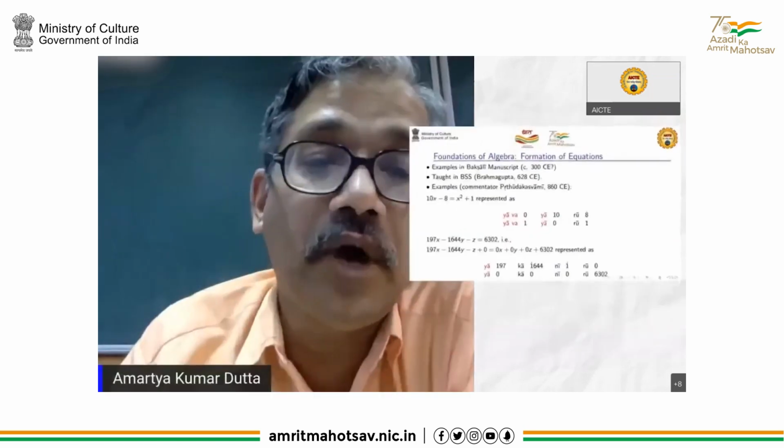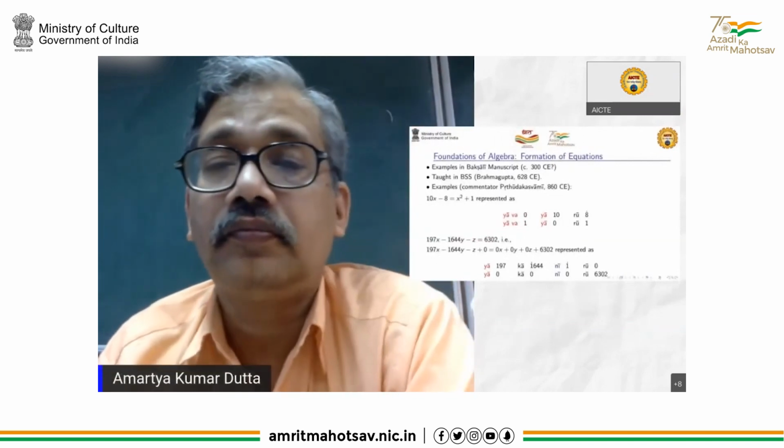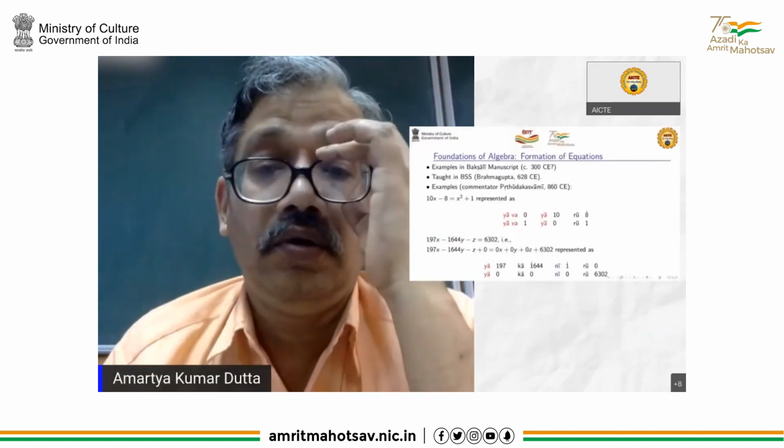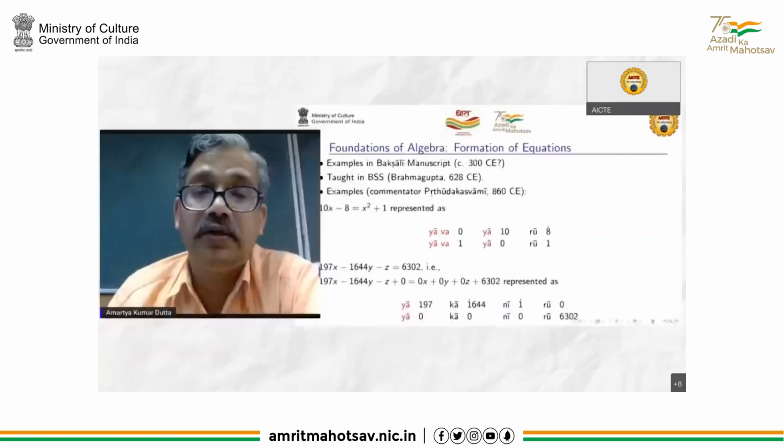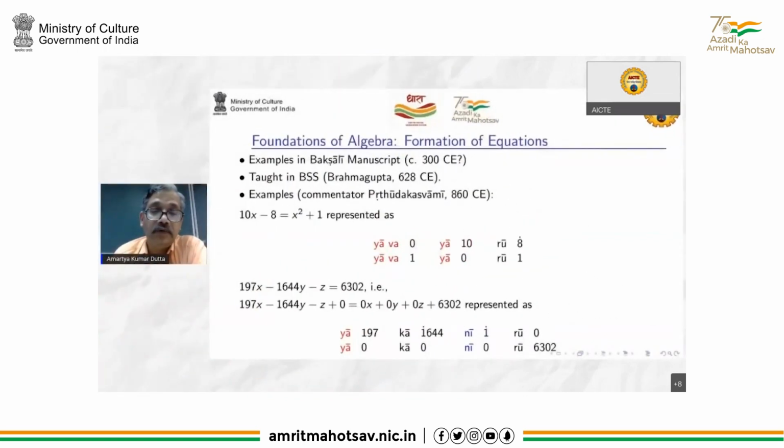So similarly, 197x minus 1644y minus z equal to 6302. So you have this: ya is x, ka is y, and ni is z, and this is the constant. So 197, 164 with a dot for y, then 1 with a dot. And similarly, the right-hand side, this 6302, everything is 0, and there is 6302. So this is how equations are represented.